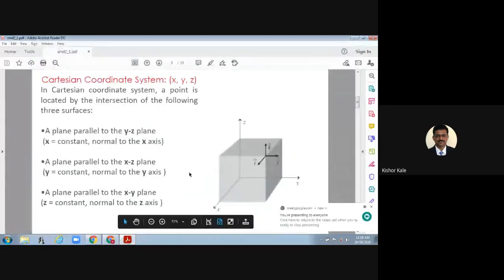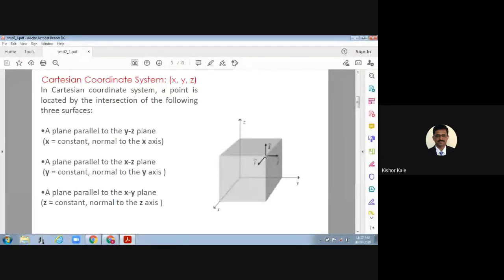What is the meaning of this? A point P is located at this corner. Its coordinates are x, y, and z. What is the meaning of it? For example, its coordinates are 3, 4, and 5 as input. Or the coordinates of point P are 3, 4, and 5 respectively. Then what is the meaning of it? Hello?